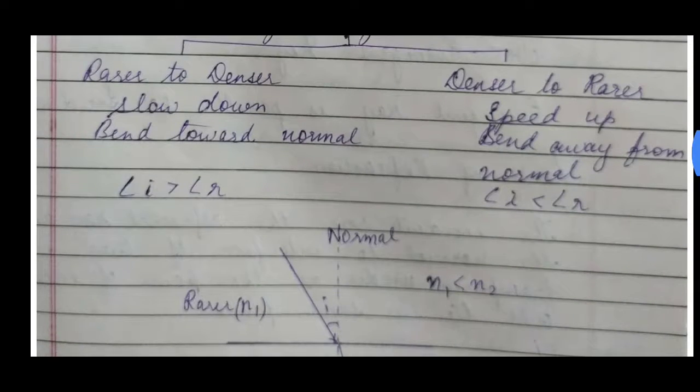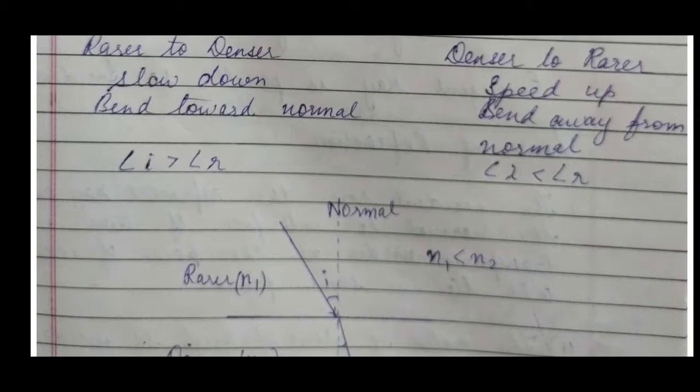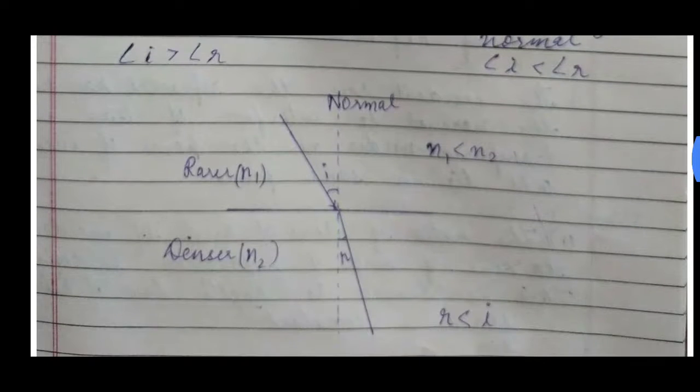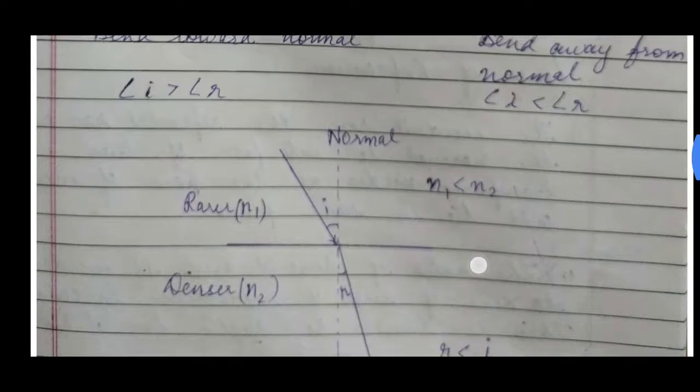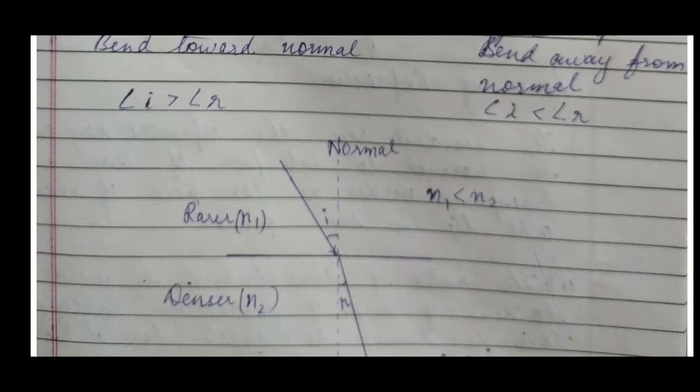Now, when it moves from a denser medium to a rarer medium, suppose this ray of light is moving from the N2 to the N1 region, what happens? It will bend away from the normal. So you can see that the angle of incidence is less than the angle of refraction. So R will be greater than I.